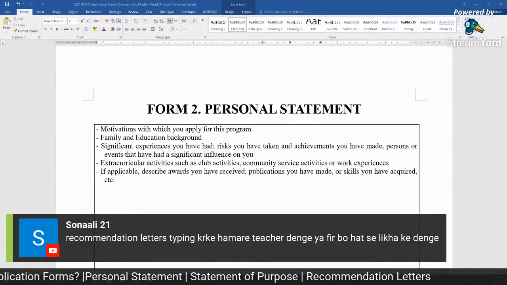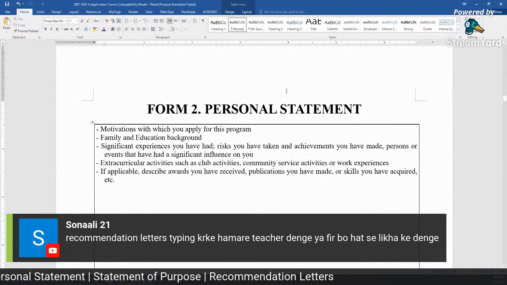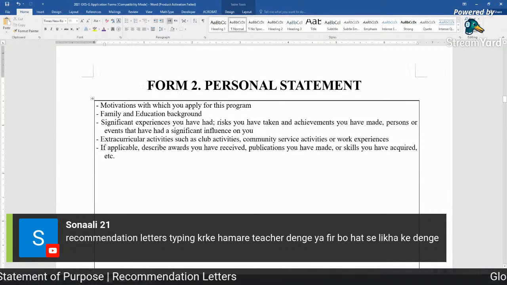No, it is always written in Word, MS Word, and then you take a printout.